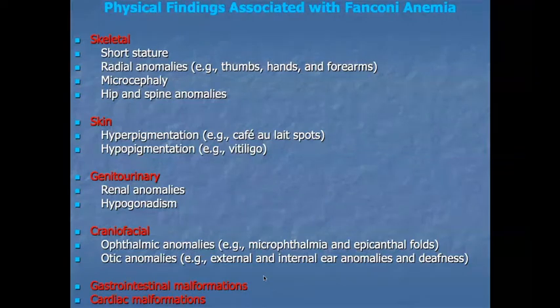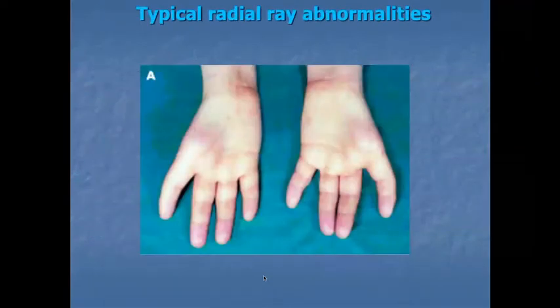The picture is showing typical radial ray anomalies. Anybody can explain what the anomalies in this picture are? Ma'am, the thumb is absent. In X-ray, the radius bone will also be absent. Okay, good. And ma'am, the circulation also looks less because the hands are not erythematous, which means it could be a PVD as well.